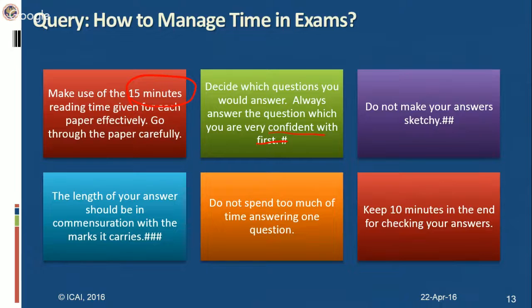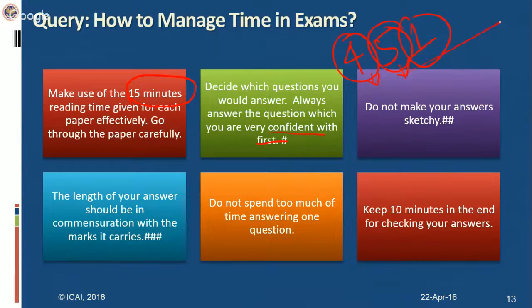Don't answer one part of a particular question, then go to another question, then come back to the second part of the question. That does not convey a good impression. So decide the manner. Suppose you know question 4 first. So answer question 4. After that, you know question 5. You answer question 5. Then you come to question 1. All the subparts of question 4 you'll answer along with question 4, all the subparts of question 5 along with question 5. Then you come to question 1.